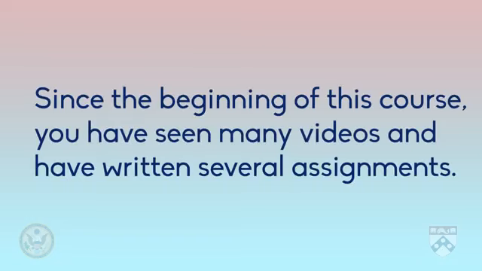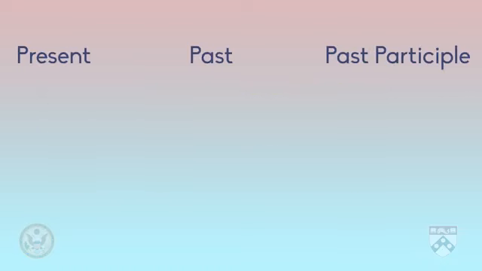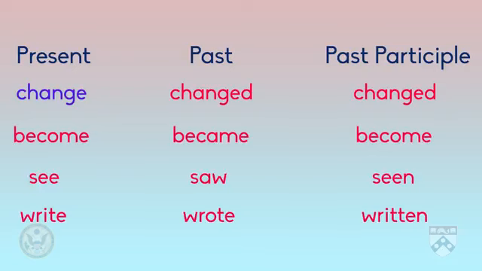Here's another example. Since the beginning of this course, you have seen many videos and have written several assignments. Because the subject is you, we use the helping verb have, and the past participle forms seen and written. Remember, in many cases, the past participle is the past tense, as it is with the verb change. If you can add d or ed and put a verb in the past tense, then the past participle is the same verb. But as we discussed in Unit 1, there are as many as 400 irregular verbs. For some of those irregular verbs, the simple past and past participle forms are the same, but for others they're different, as it is with the verbs become, seen, and written.